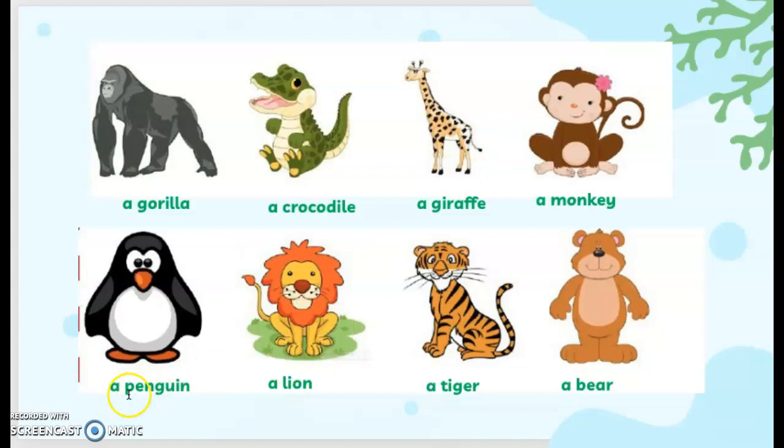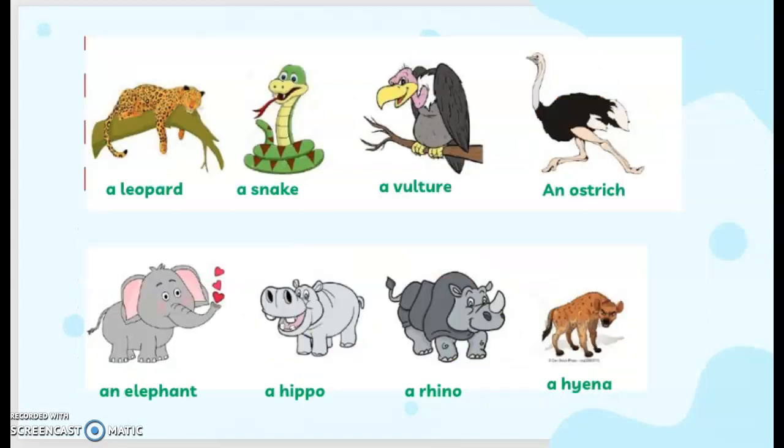tree branch. And then a penguin, you can say cute, right? And then a lion, fierce. A tiger, strong. A bear, you can also say it's a big animal. Next animal, a leopard. A leopard can run really fast, so you can say fast. And then snake. What about snake? Long animal, yeah, their body is very long.